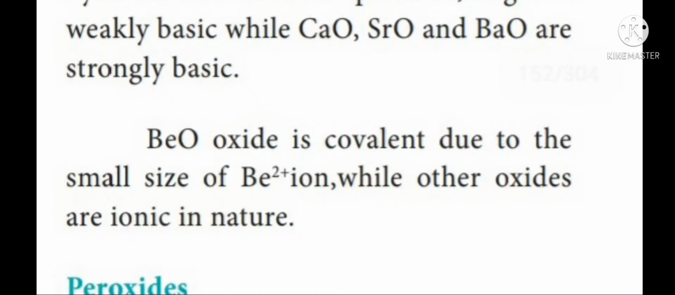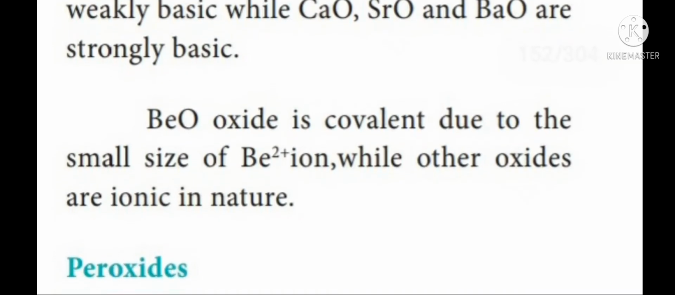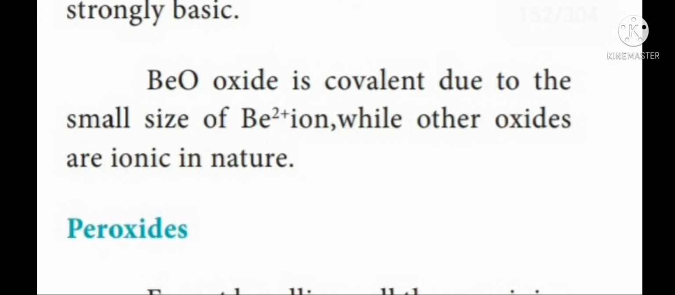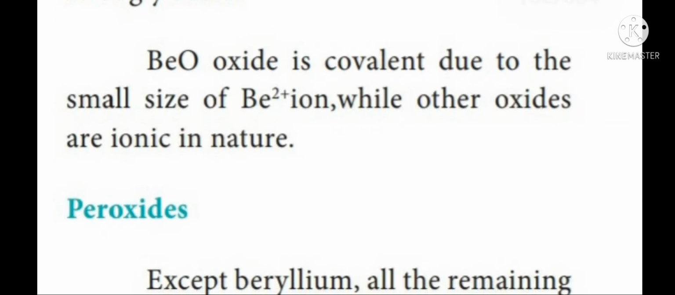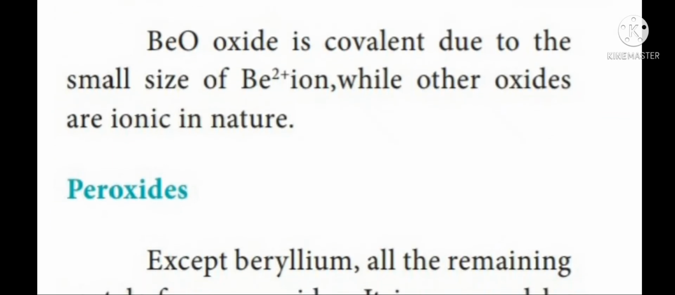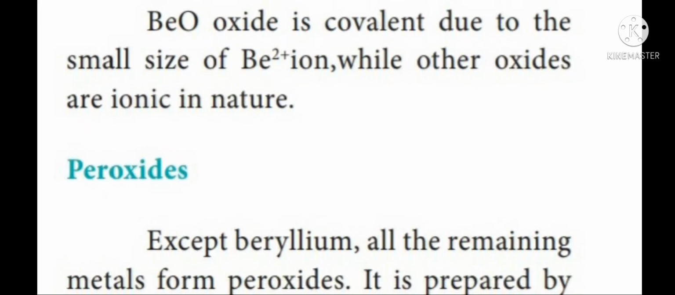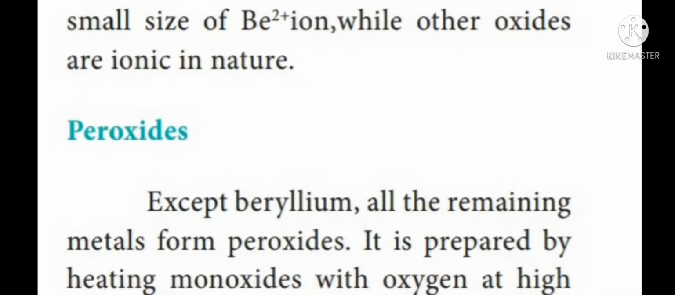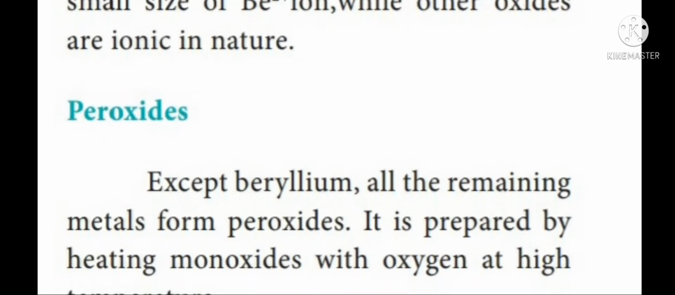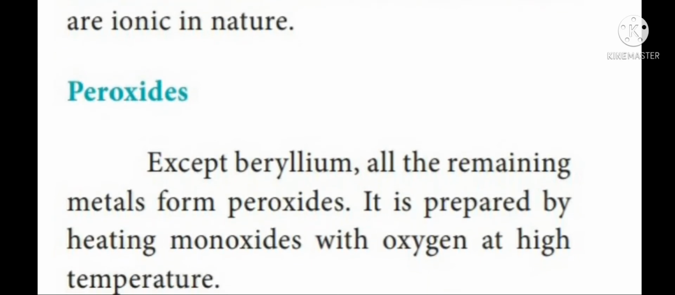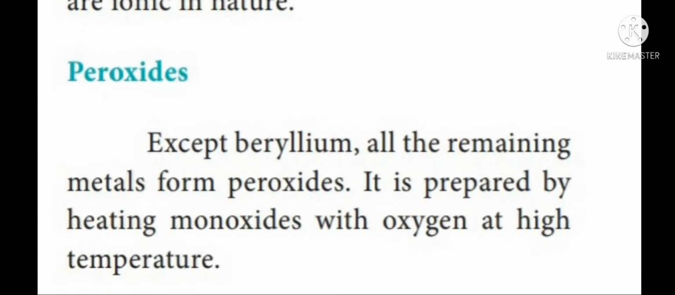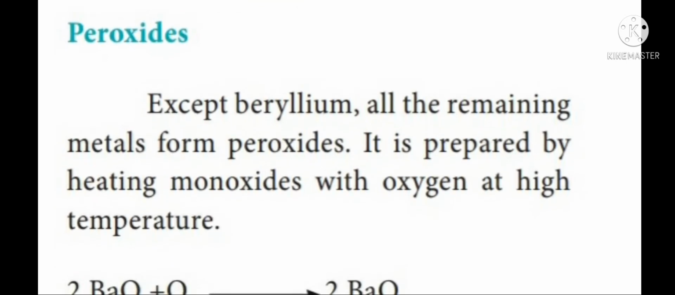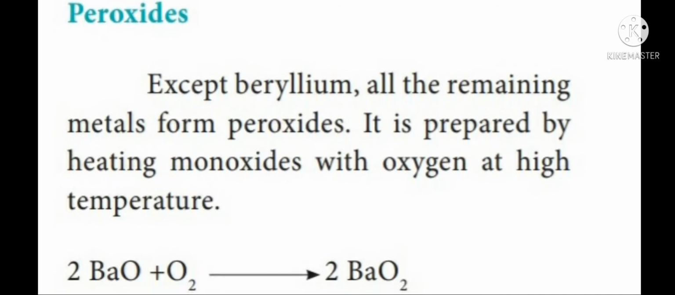Next one, peroxide. Except beryllium, all the remaining metals form peroxides with the formula MO2. These peroxides are formed when monoxides react with oxygen at a high temperature. It is given by 2BaO plus O2, which gives 2BaO2. Here BaO is barium oxide, whereas BaO2 is barium peroxide.